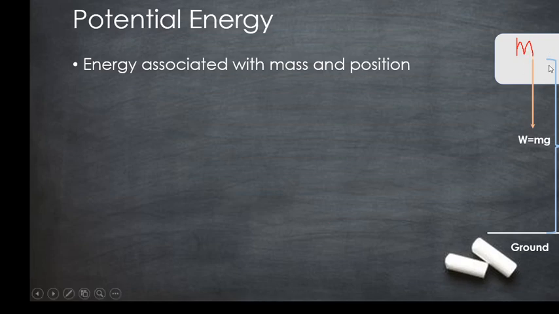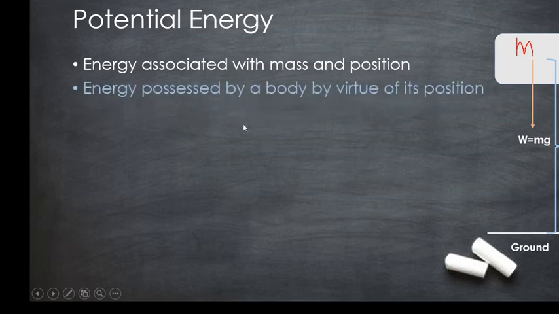And if the object is placed at a height of h from the ground, weight mg is acting vertically downwards. We all know that weight is also a force. Weight mg, where m is the mass of the body and g is the acceleration due to gravity, is acting vertically downwards as shown in this figure here. So the definition for potential energy is the energy possessed by a body by virtue of its position.